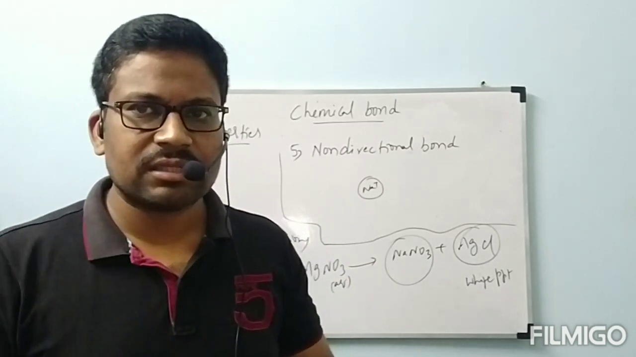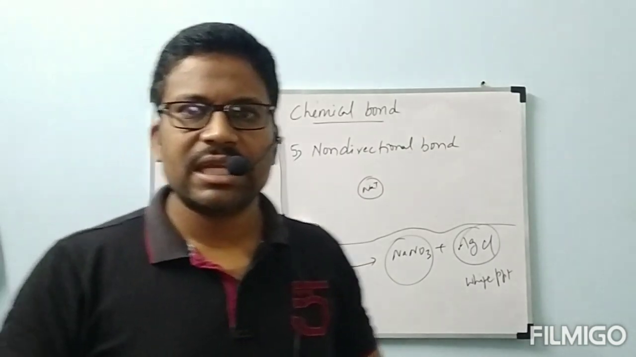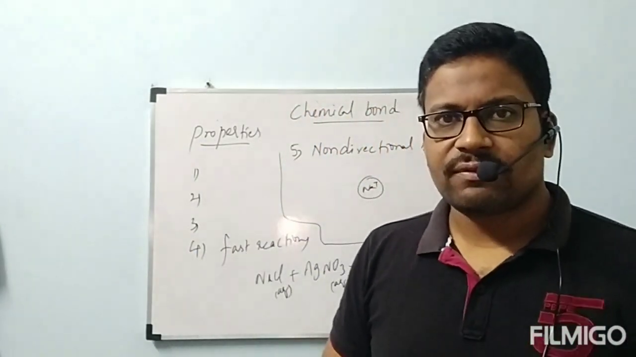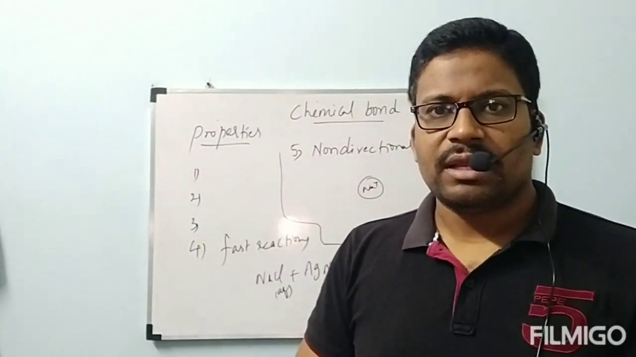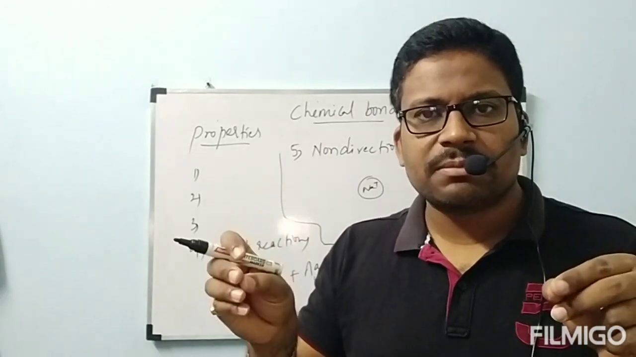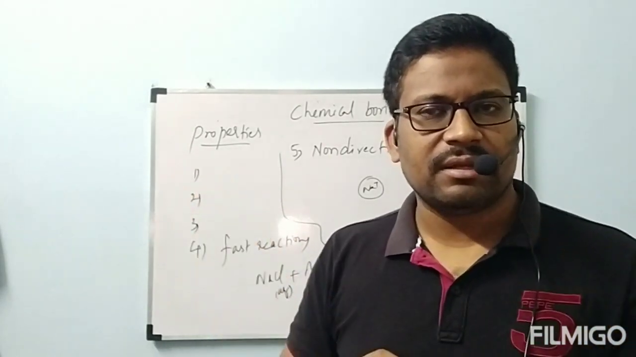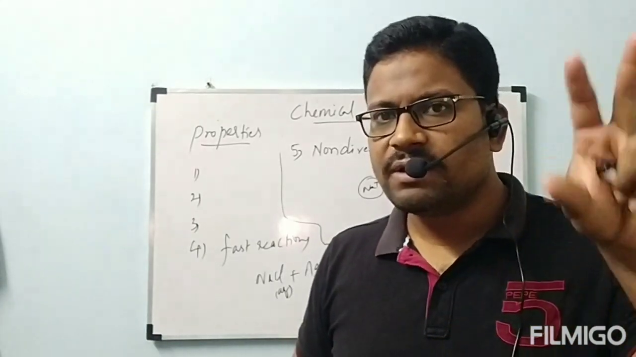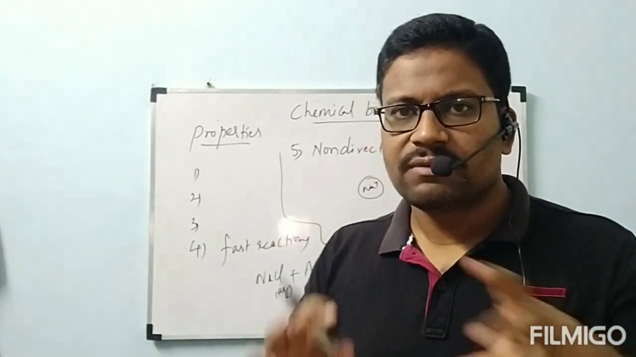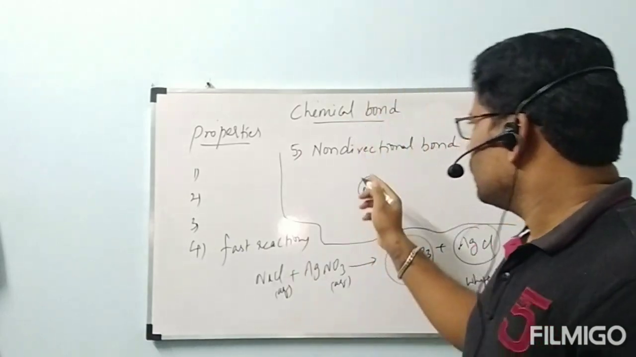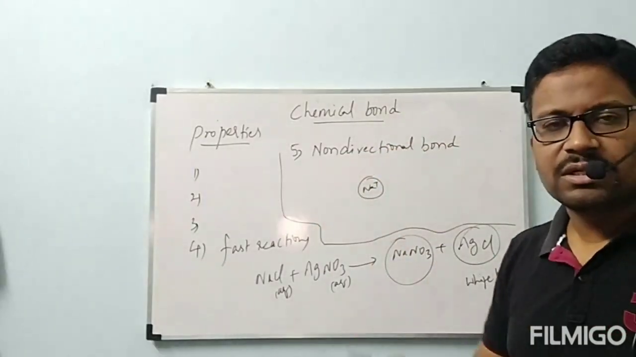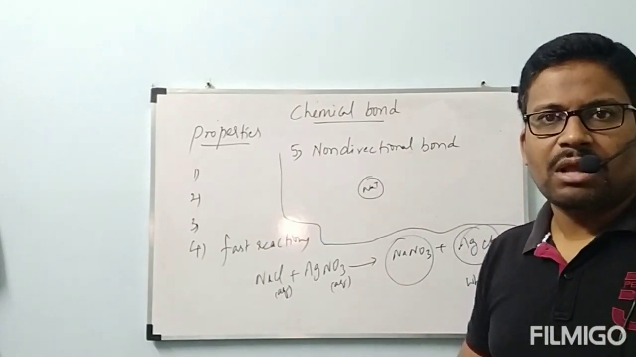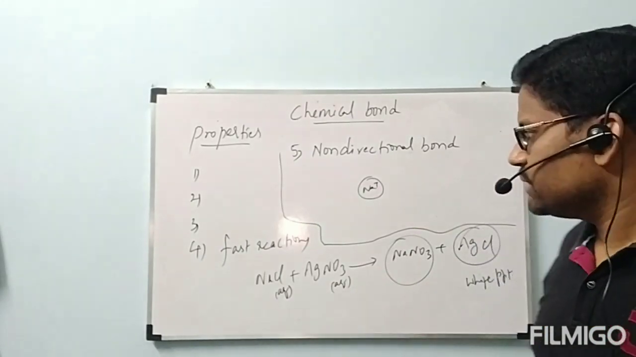When it is non-directional, it cannot show stereoisomerism. Stereoisomerism is a property of covalent character in which the bonds must be aligned in a particular direction. Only then can stereoisomerism be explained. We have already seen stereoisomerism in 12th class topics, which you know already. So, since it is a non-directional bond, ionic compounds cannot show stereoisomerism.